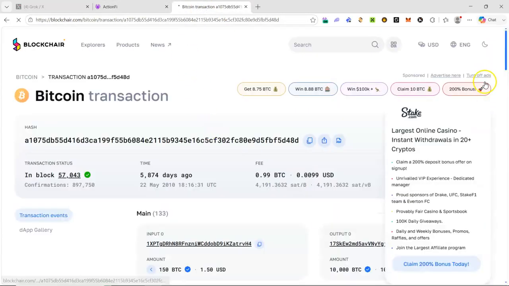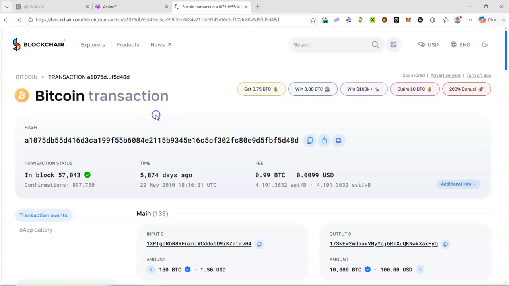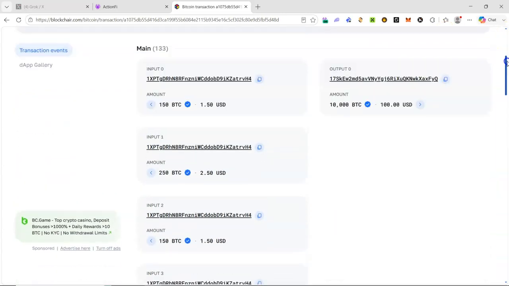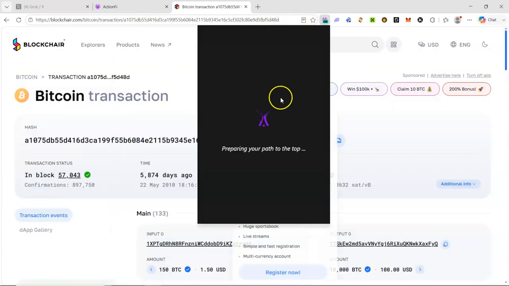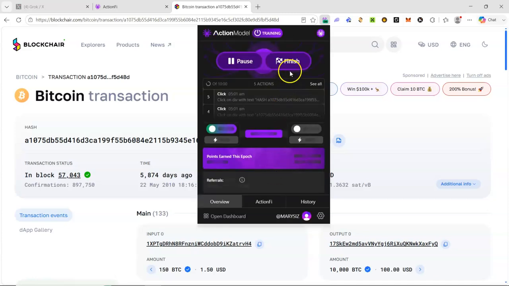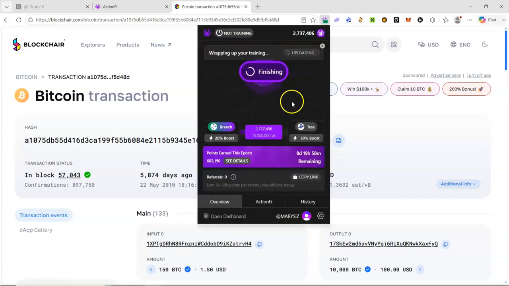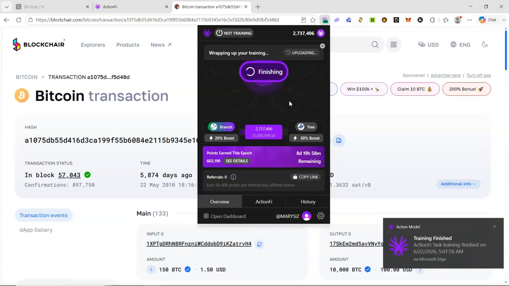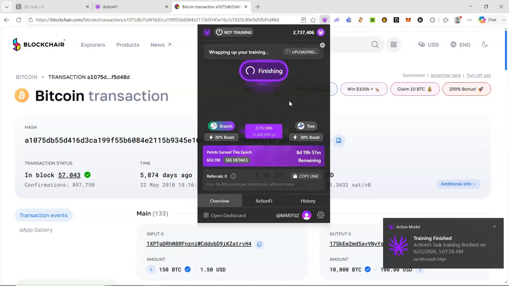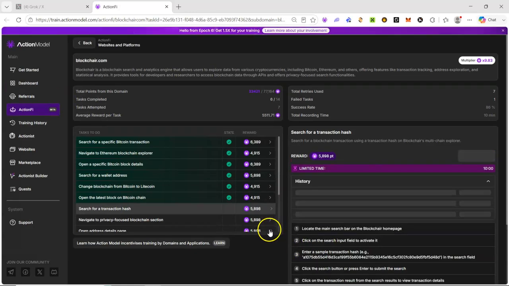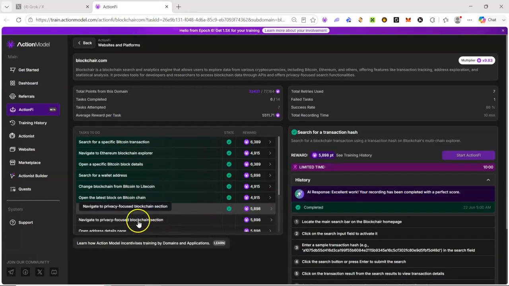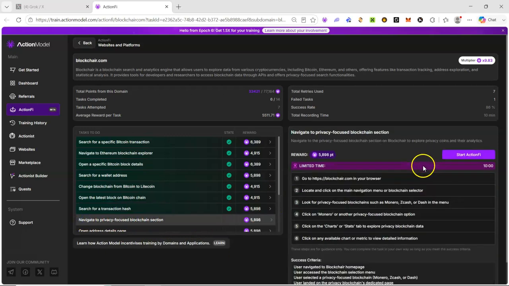So once it's open, we are just going to tap on an empty space, then you scroll to view the transaction details. So once done, we'll finish. We just complete this task and move to the next one. As it's opening, we'll clear this out of the way, just to make things neat on the page here. So let's see whether we got it right. Okay, we got it right. Okay, we are moving to the next task here.